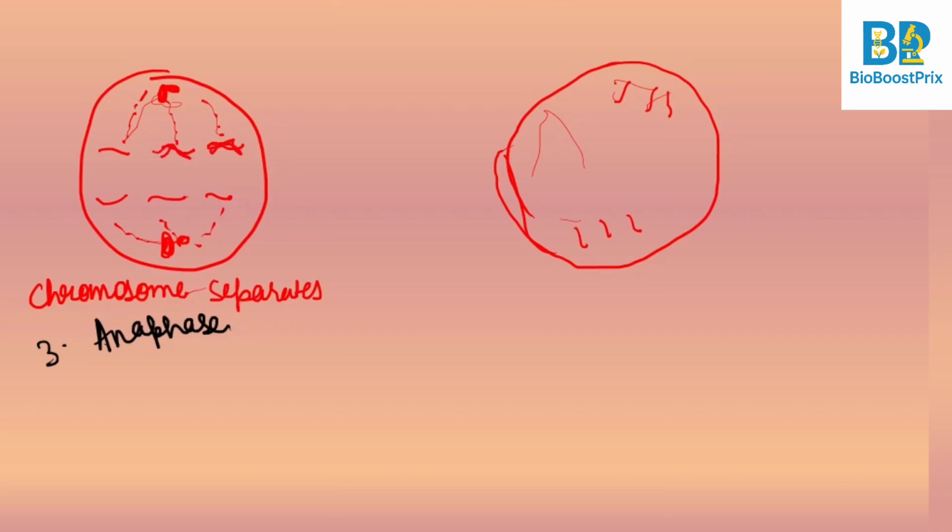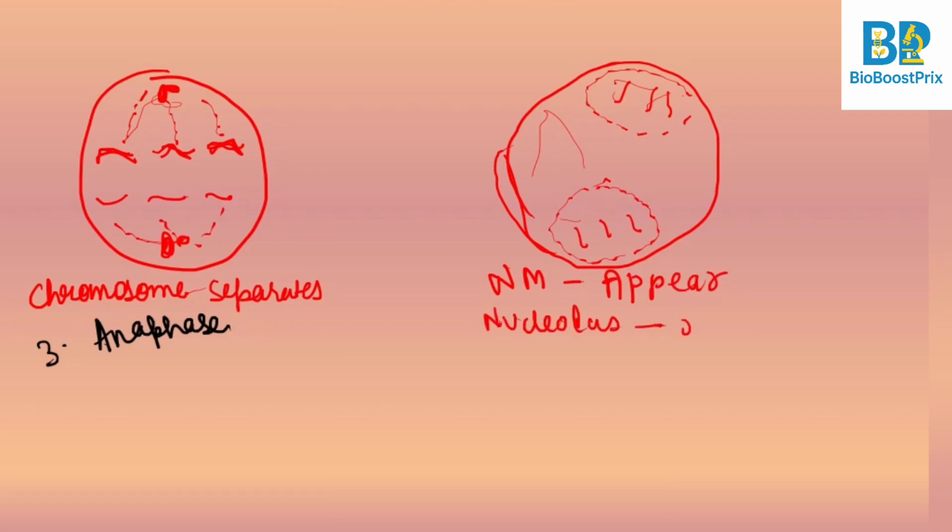Here you can show them like this, these chromosomes can be shown like this. The nuclear membrane in the telophase reappears. It's just opposite to prophase. Whatever has disappeared, it starts to reappear, the nuclear membrane appears. Nucleolus also starts to appear. Nucleolus also reappears in the telophase.